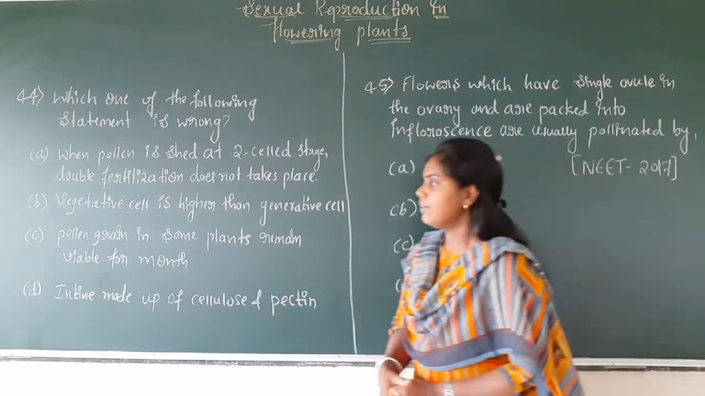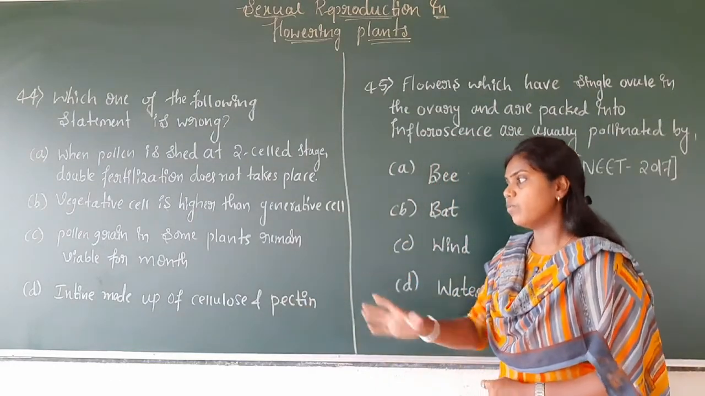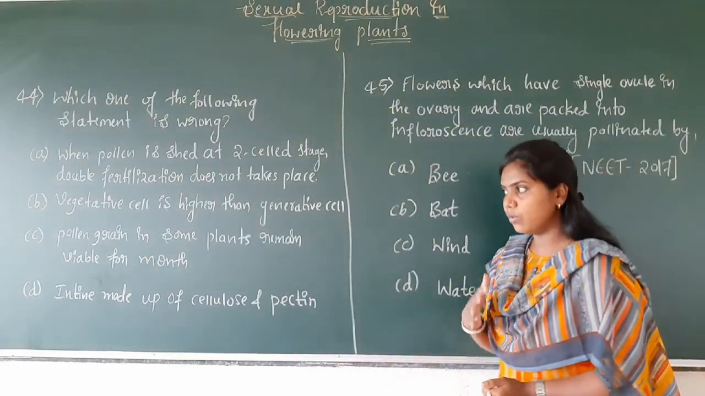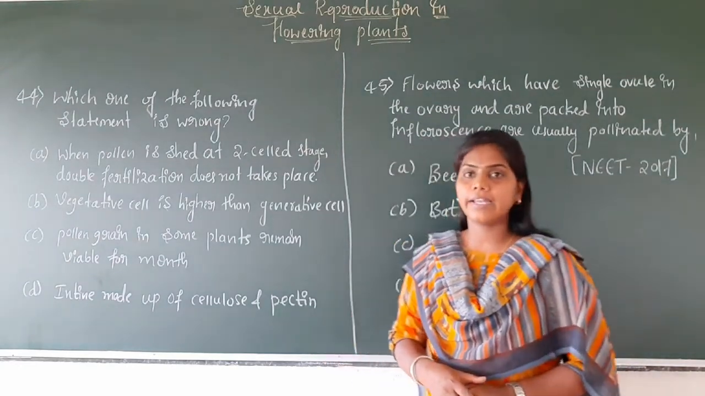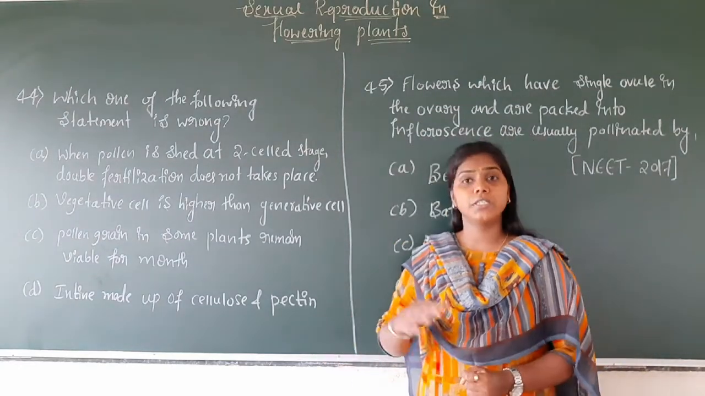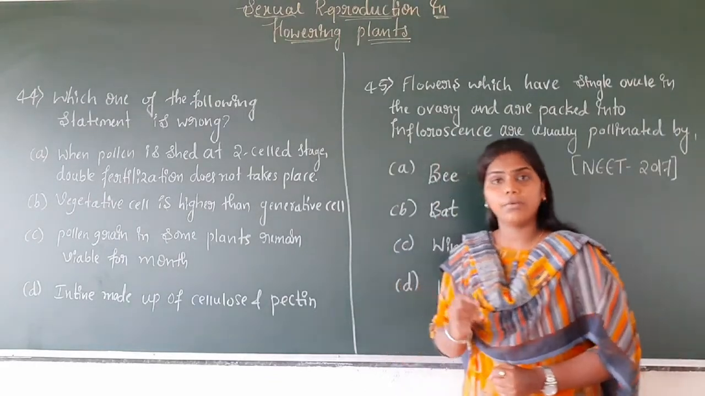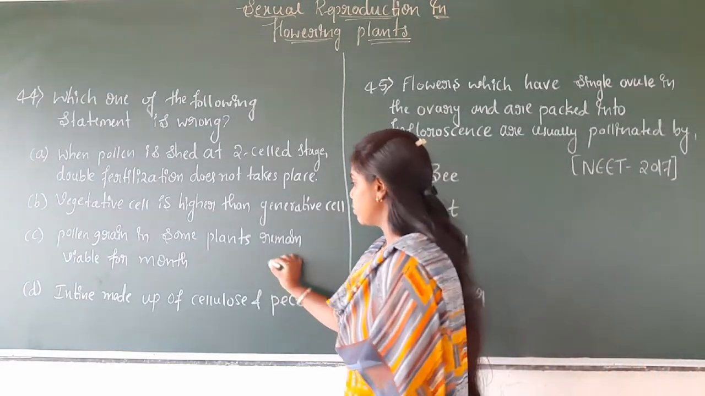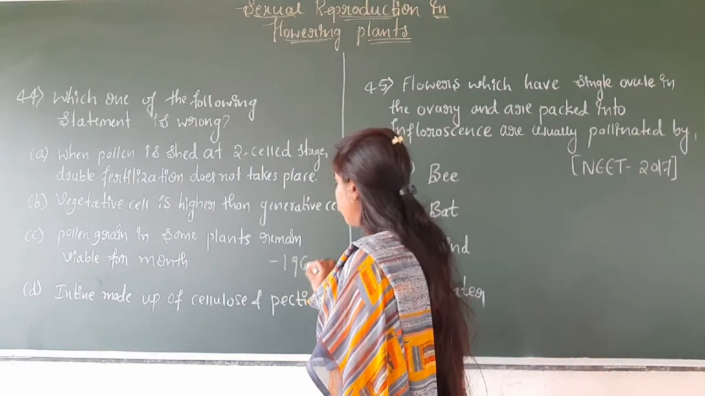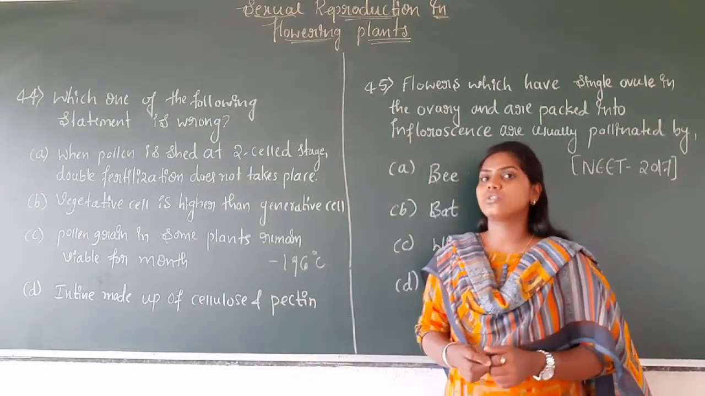Pollen grains in some plants remain viable for months. We can store pollen grains of a large number of species for months by using liquid nitrogen at a temperature of minus 196 degrees Celsius.